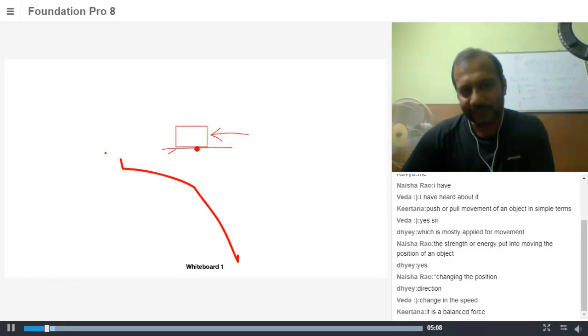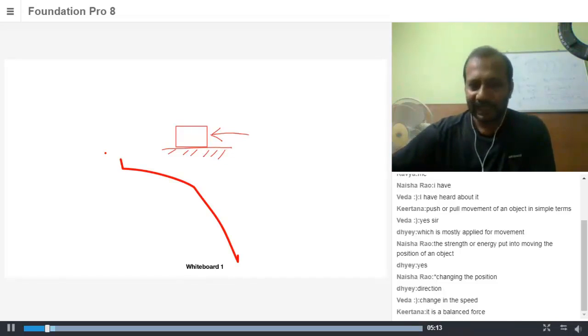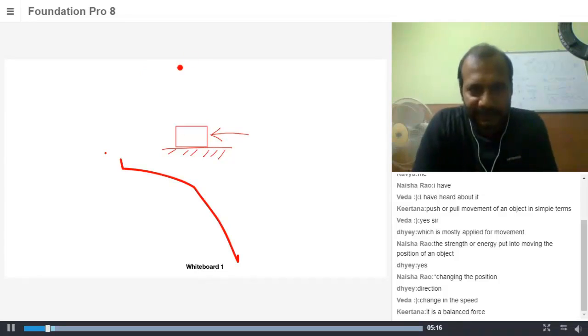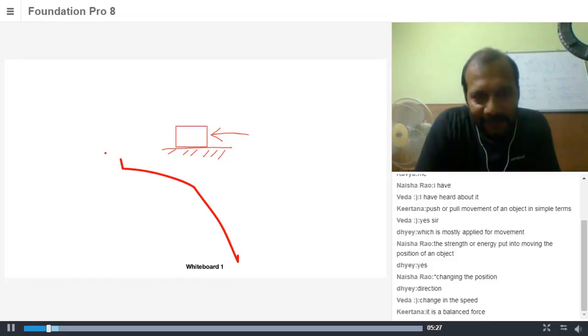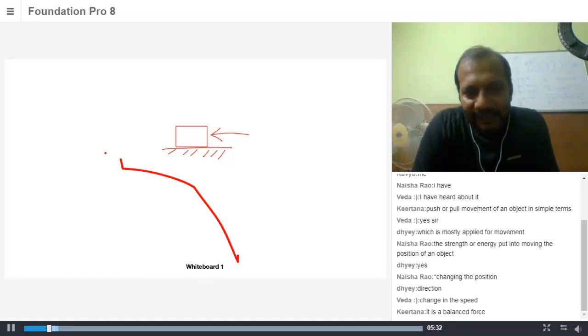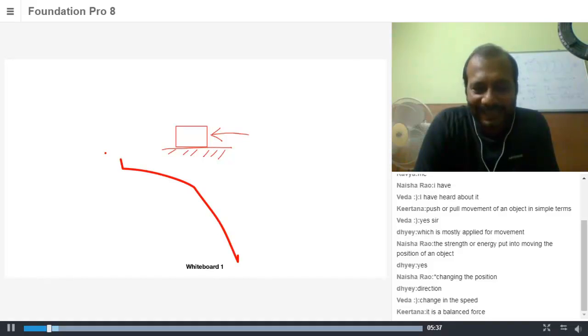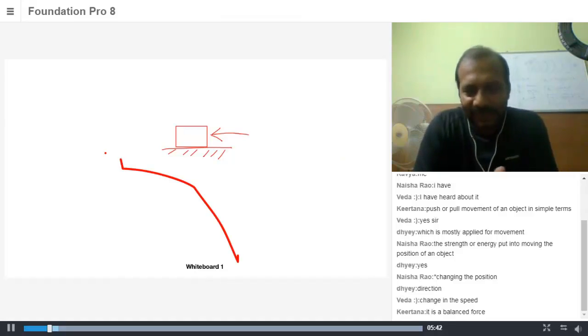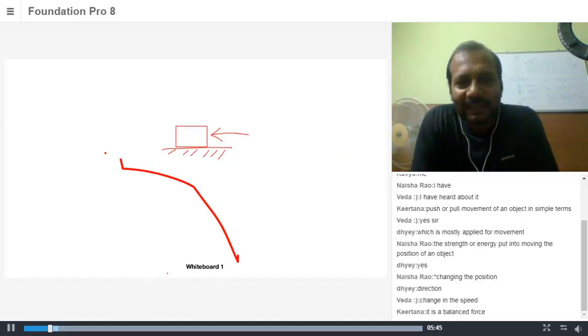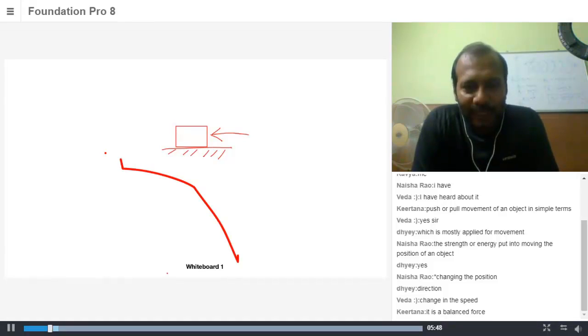It's placed on a surface. It can move when we push. Yes. Anything else? What else can happen? Energy is transformed into the object. Okay, fine. There could be friction between the two objects, but as of now we are not talking about friction. So if there is no friction, what else? It can move, right? Its shape can be changed.